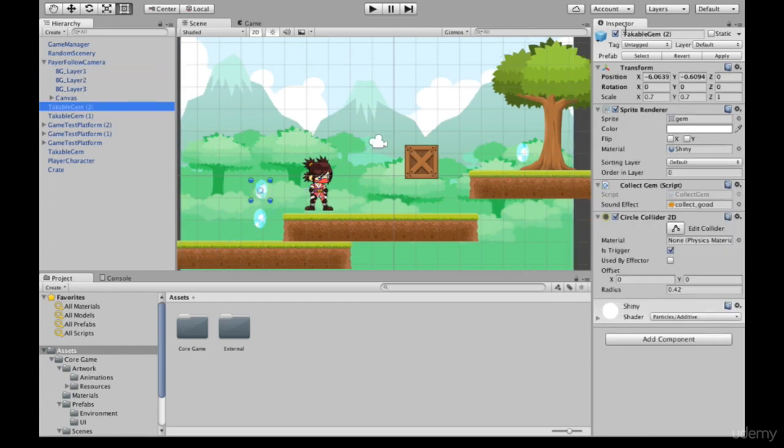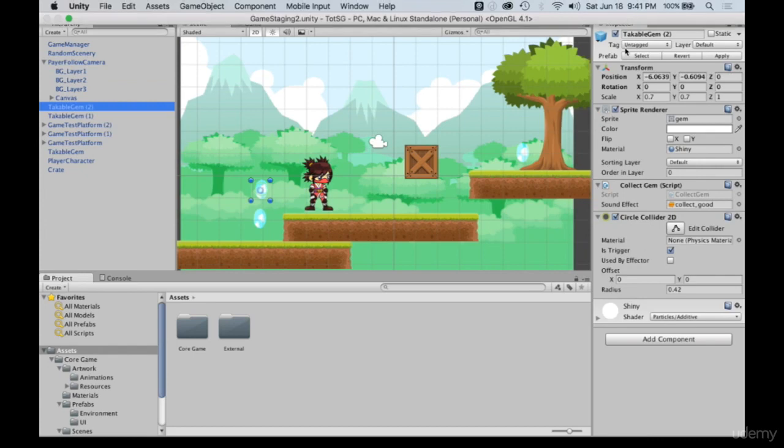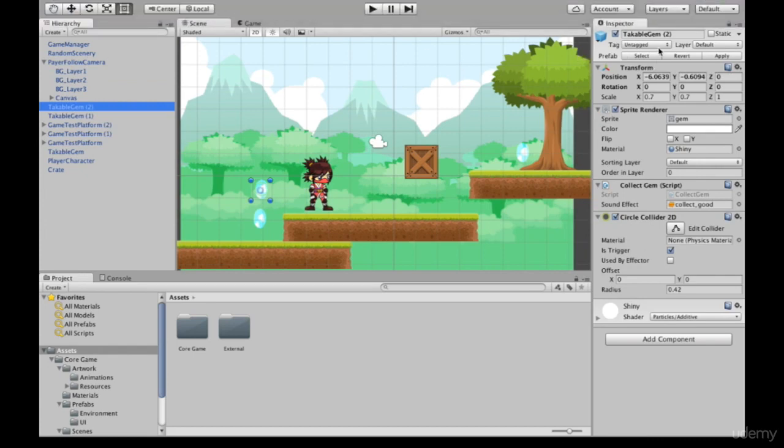If I come over here to the inspector now, it's made up of a few parts. Right here at the top, you have the name of the object. You can set tags for the object, the layer that the object is located on. If it is a prefab, this is where you can make some changes to the prefab.